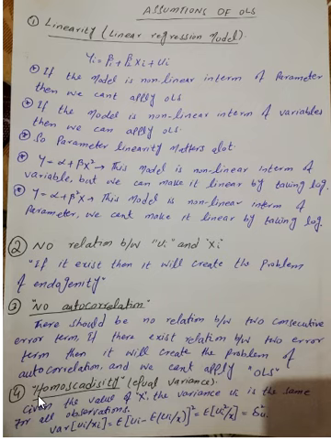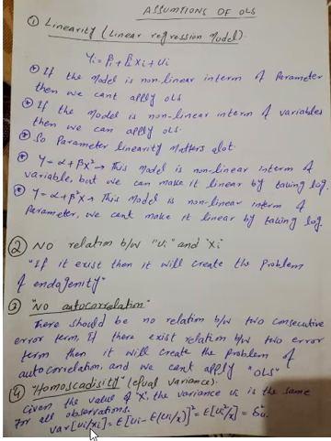Okay, what is the fourth assumption? The fourth assumption is homoscedasticity, equal variance. In our model, our variance should be equal. If our variance is not equal, it will create the problem of heteroscedasticity in our model. And in case of heteroscedasticity, we can't apply OLS. Given the value of x, the variance of ui is the same for all observations. The variance of all observations should be the same.